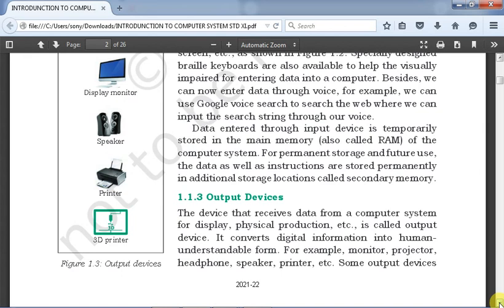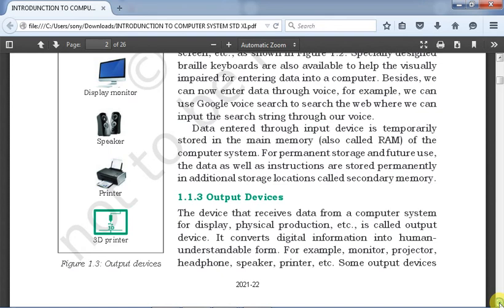Physical production means what you are creating in the computer and getting it physically. It converts the digital information into human understandable form, which is known as meaningful information. For example, monitor, projector, headphone, speaker, printer, etc.